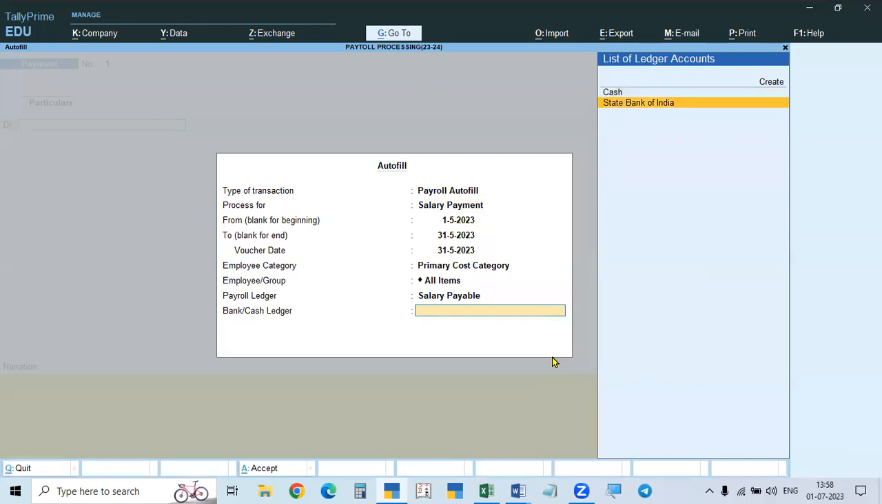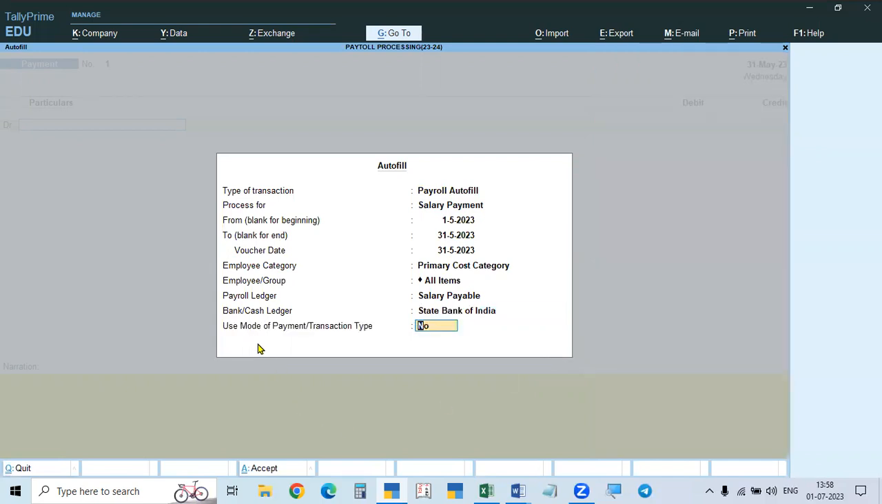Through State Bank we are making all the salaries paid through the bank. We will send the list to the bank, and the bank will credit their accounts. Next is the mode of payment, which will be no. In the case of bank, take it as no.